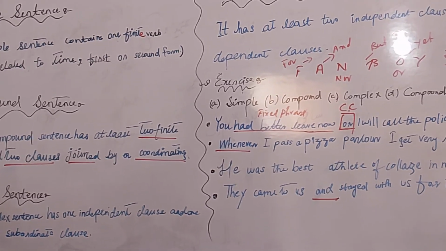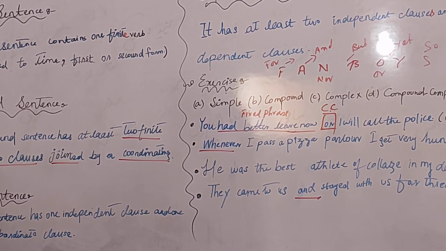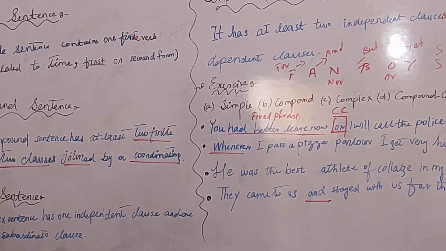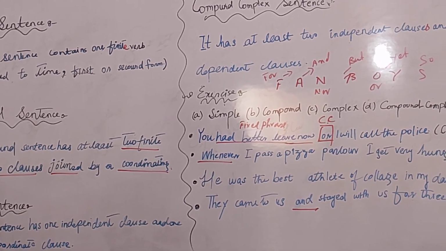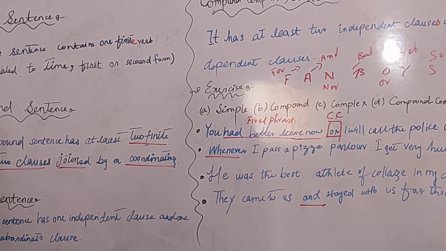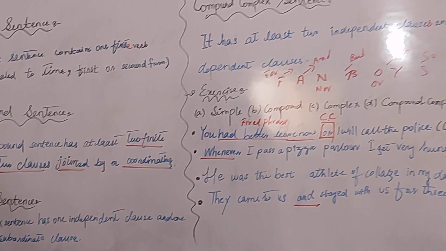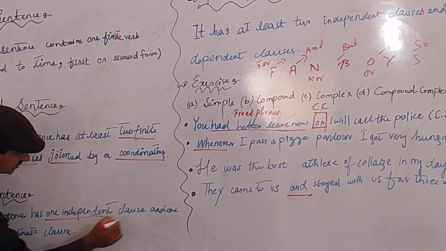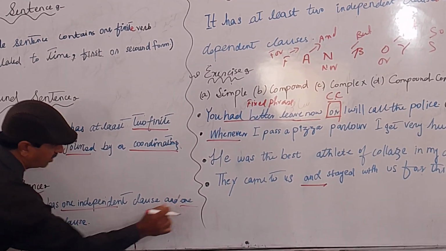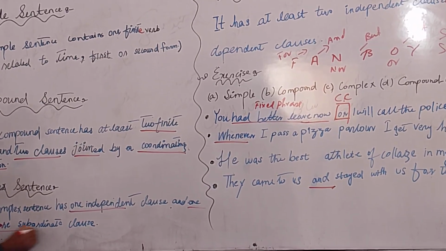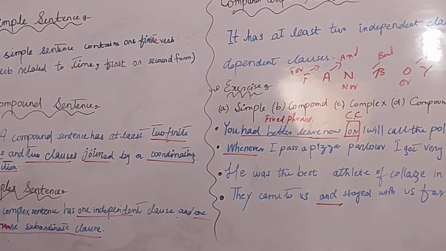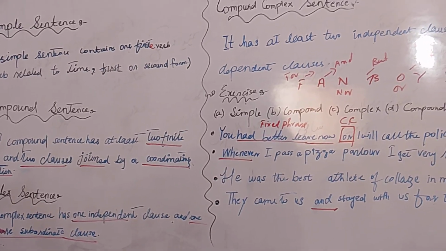Clear? Next one is the complex sentence. A complex sentence has one independent clause and one or more subordinating clauses, or subordinate clauses. Okay? Do you remember this?